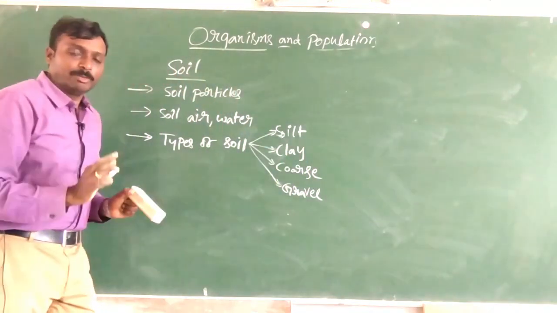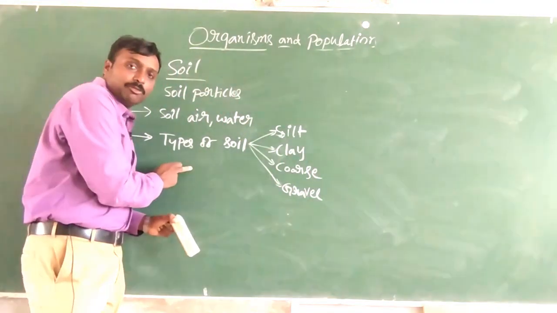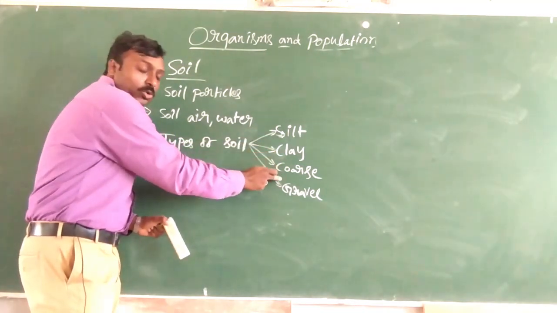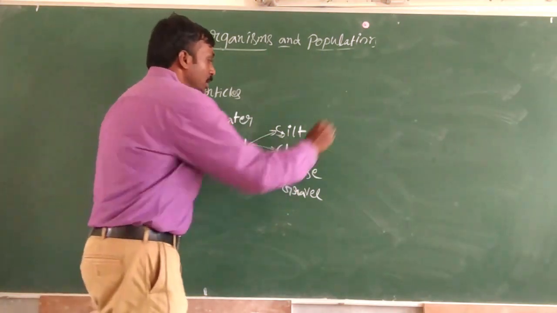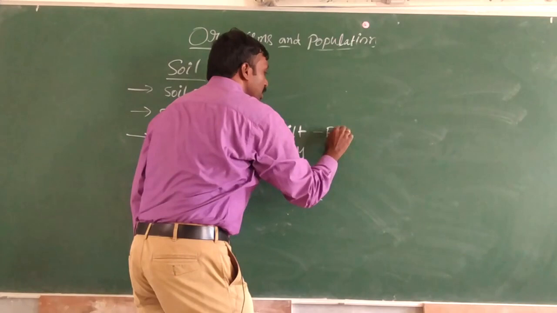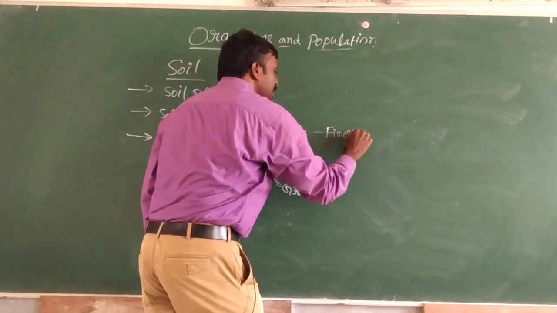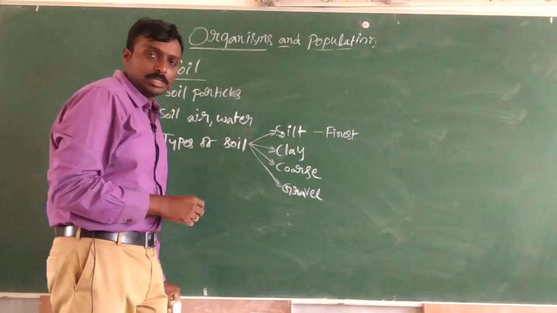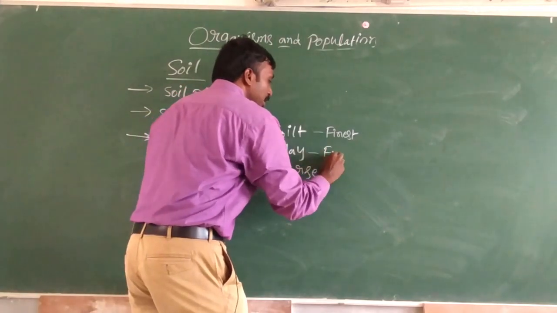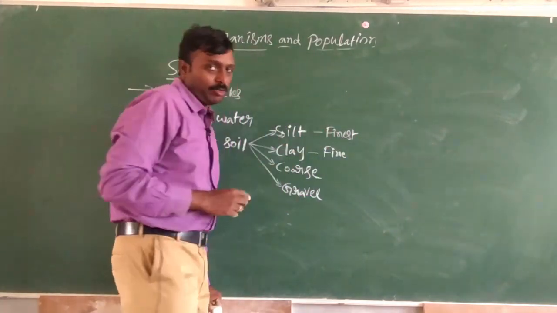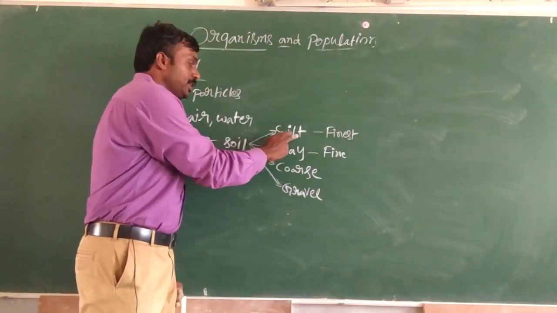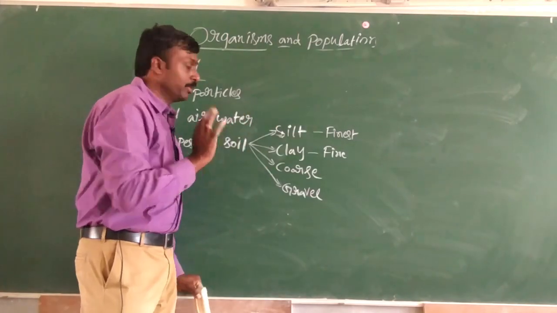There will be four different types of soil forms: silt, clay, coarse and gravel. Silt is the finest form of soil, and clay is just a fine form.